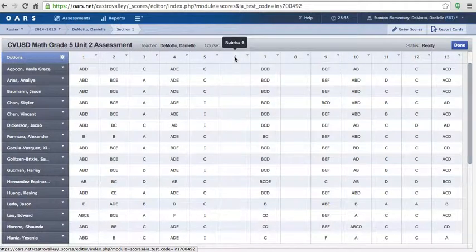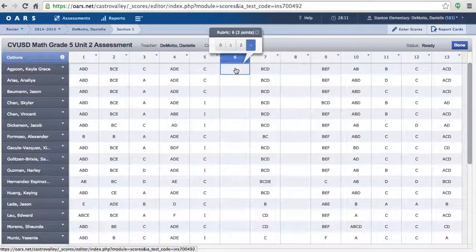If I just float my mouse over number 6, a little window pops up that tells me that this question type was a rubric question. So in this particular example, students may have had to explain how they solved a problem, and I read that paragraph or that piece of text and I give them a score. I can simply start entering scores by clicking on the cell, and OARS automatically gives me the options that are available for that score. Since it's a 2-point rubric, my options are 0, 1, 2, or I can leave it as an empty cell.